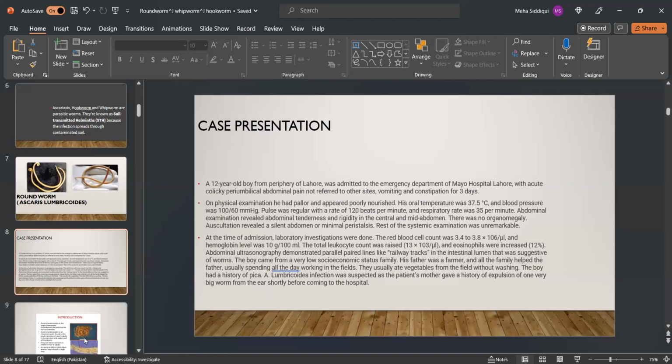Pulse was regular with a rate of 120 beats per minute and respiratory rate was 35 per minute. Abdominal examination revealed abdominal tenderness, rigidity in the center and mid-abdomen. There was no organomegaly. Rest of the systemic examination was unremarkable. At the time of admission, the laboratory investigations were done. The RBC was found to be 3.4 to 3.8 and hemoglobin was 10 gram per 100 ml. The TLC was raised with 13 figure and eosinophils were also increased. Abdominal ultrasonography demonstrated parallel paired lines like railway tracks in the intestinal lumen that was suggestive of worms.